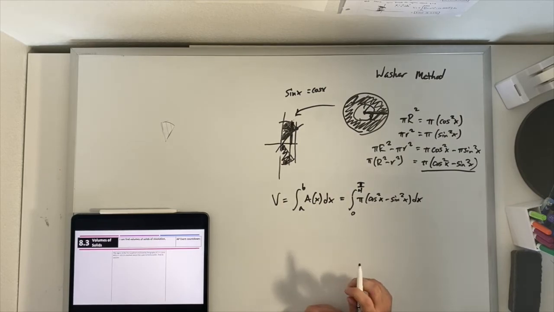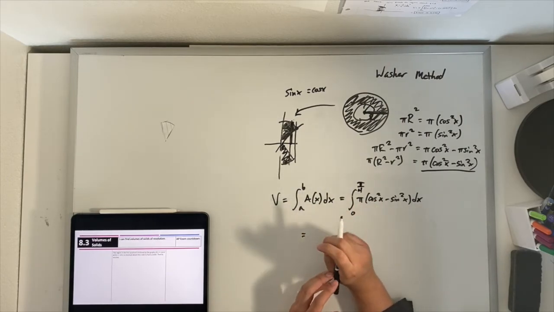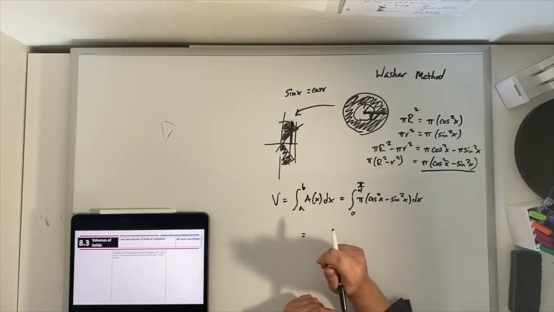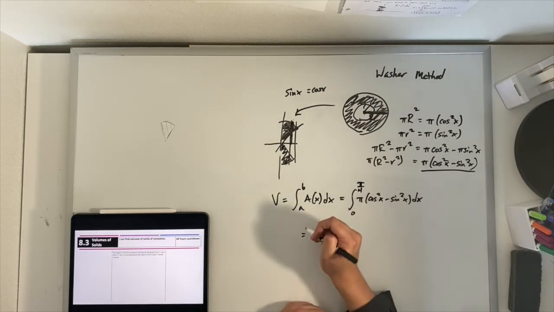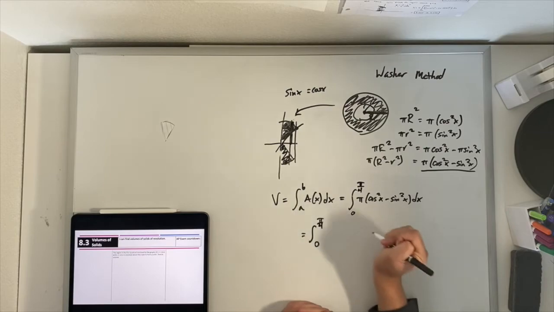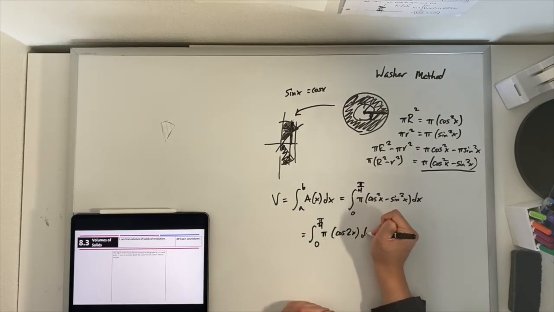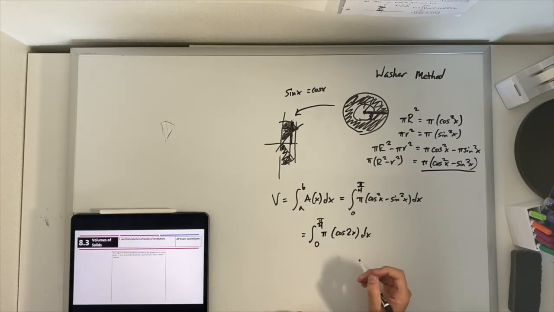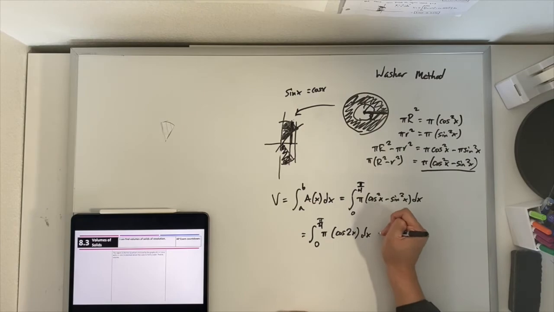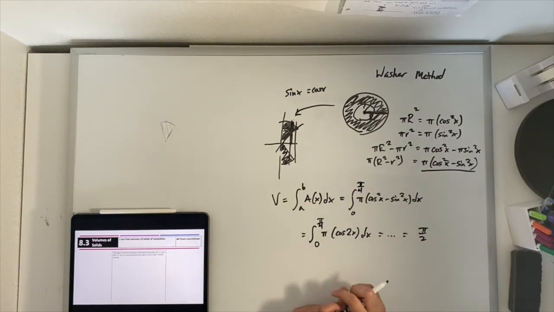How do we evaluate this integral? To evaluate this integral, we would actually need to use one of our wonderful trig identities. It is not a Pythagorean identity. It is a double angle identity. And from here, we could calculate this by hand. I encourage you to work through that on your own. I'm going to jump straight to the answer, which is pi over 2.